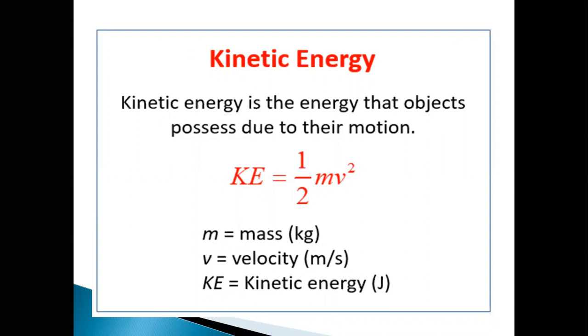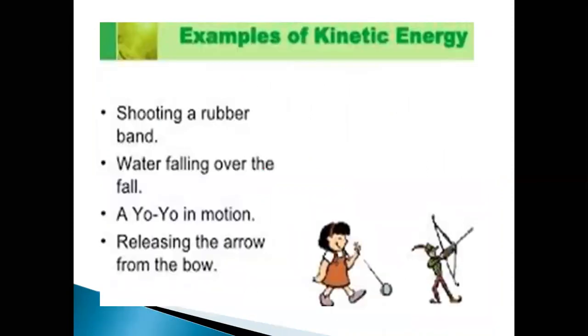So kinetic energy is given by the formula KE = 1/2 mv², where m is the mass, v is the velocity, and KE is the kinetic energy. Mass is measured in terms of kilogram, velocity is measured in terms of meter per second, and kinetic energy is measured in terms of joules. So we will go through the examples of kinetic energy.